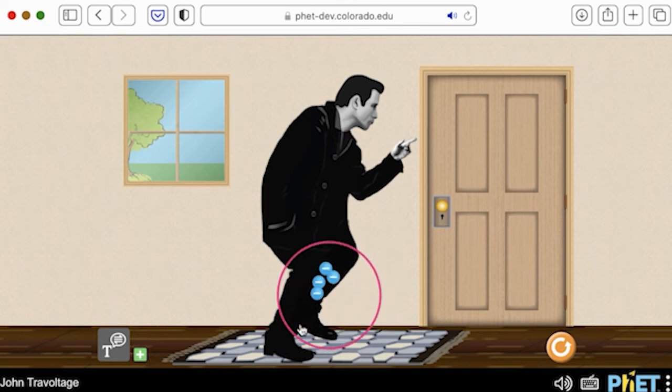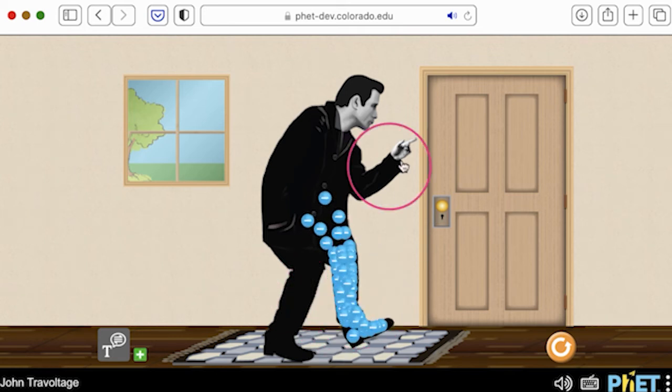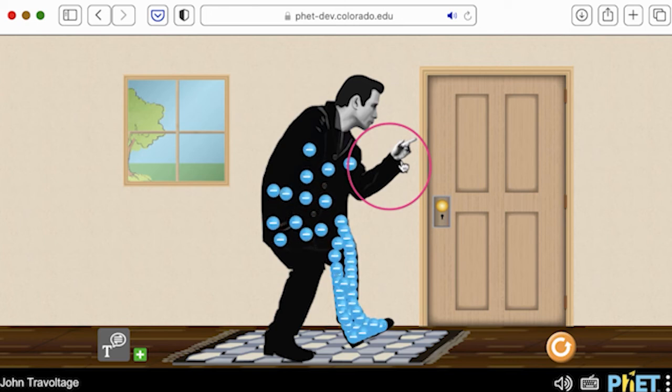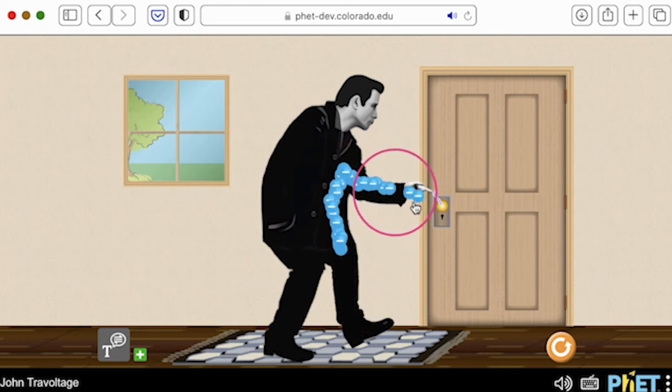Leg swing. Rubbing. A few electrons on body. Rubbing. A large amount of electrons on body. Leg swing. Foot on rug. Arm swing. Hand pointing at upper door. Close to doorknob. Hand close to doorknob. A large amount of electrons discharged with hand just above doorknob.